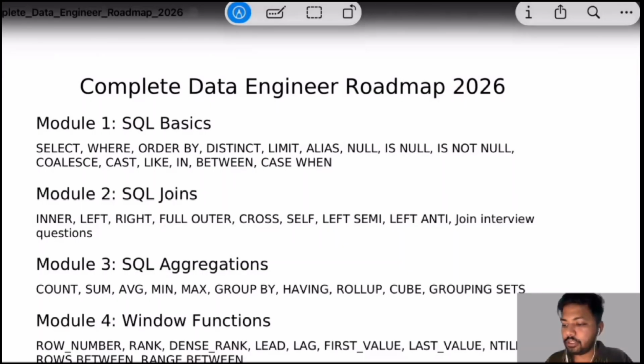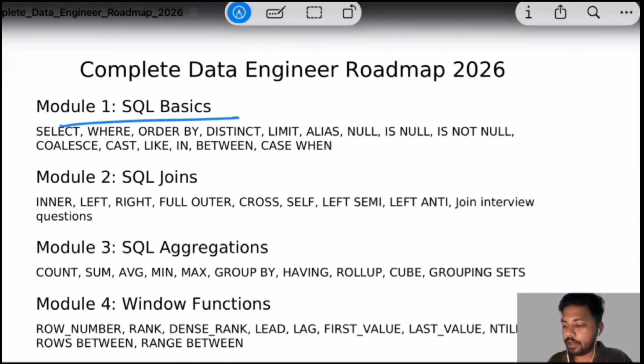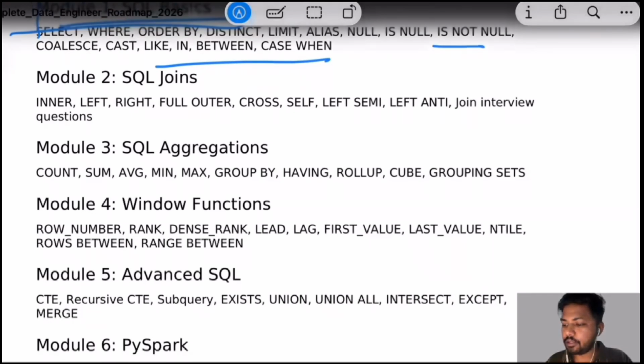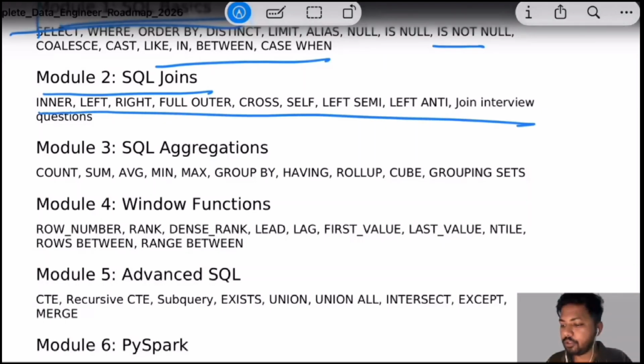So first one is SQL basics. Two things are very important: SQL and PySpark are the basics and the core of data engineering. So the first thing is SQL. First is SQL basics. Here we will have all the basics of SQL. Another thing will be the joins, all the joins that we'll be using in SQL.